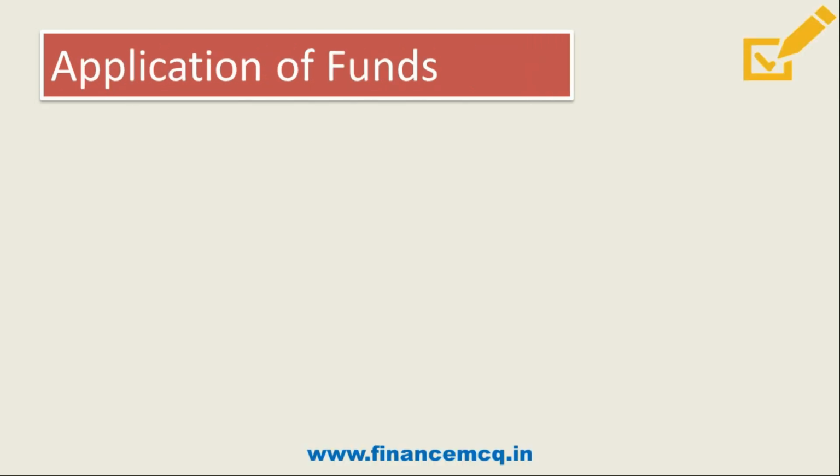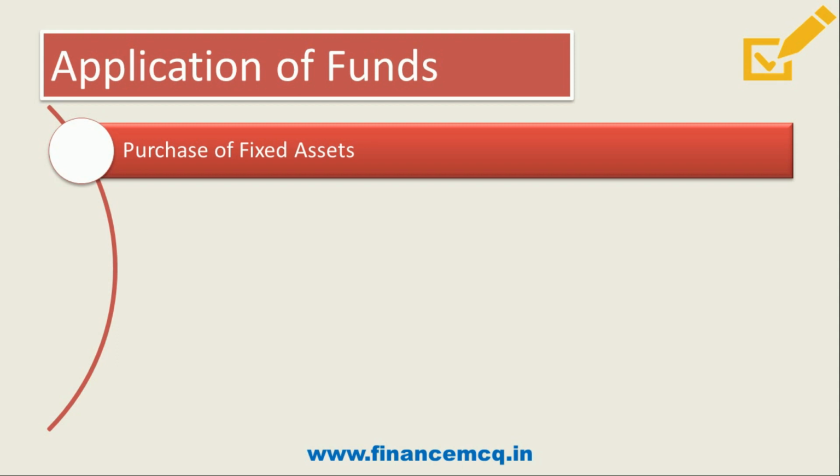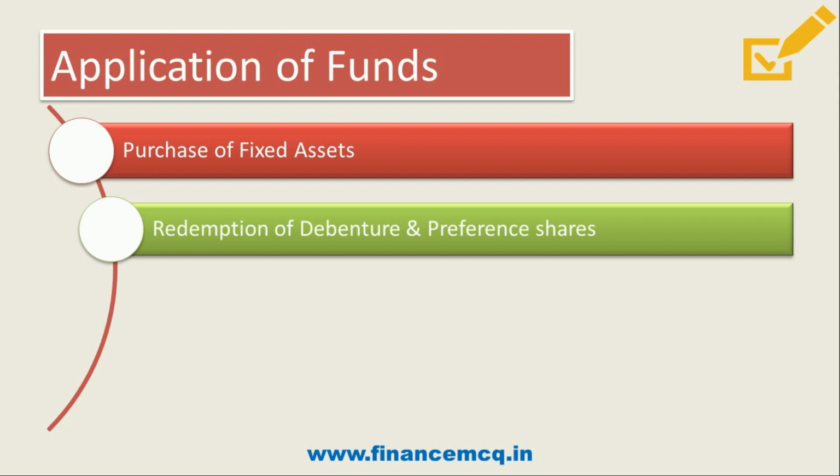Now friends, let's talk about applications of fund, that is your fund outflow or use of fund. The first one is purchase of fixed assets. Friends, if fixed assets and investments are purchased for cash, it will be considered as application of fund. And if assets are purchased on credit, it will not constitute application of funds because no cash is involved. Then redemption of debentures and preference shares. If there is a redemption of debentures or preference shares, it will ultimately result in money outflow and will be considered as an application of fund.